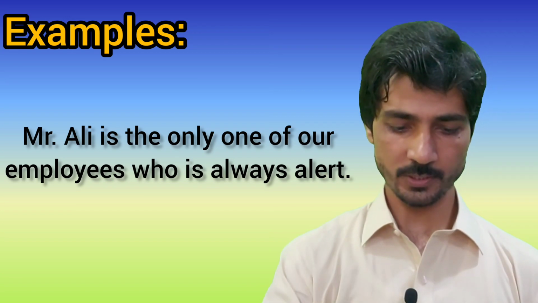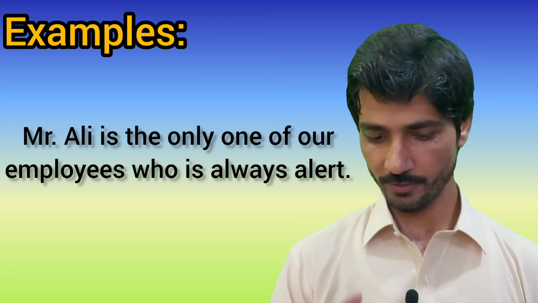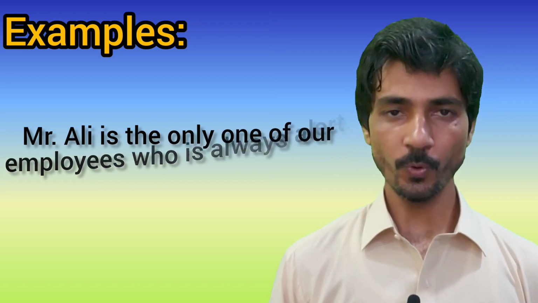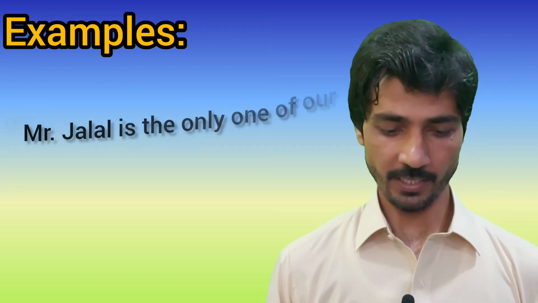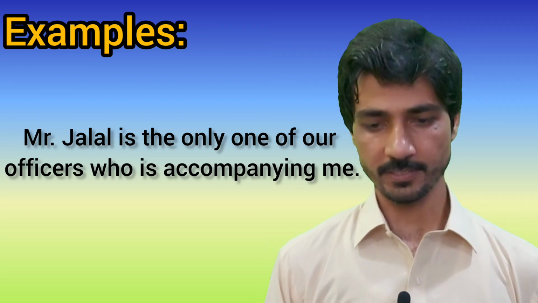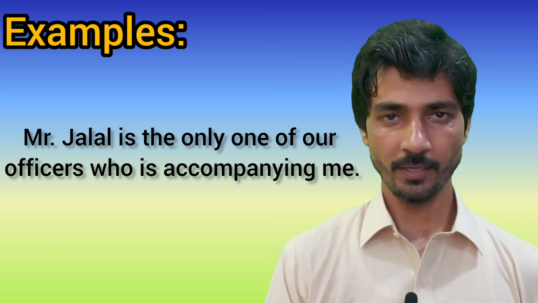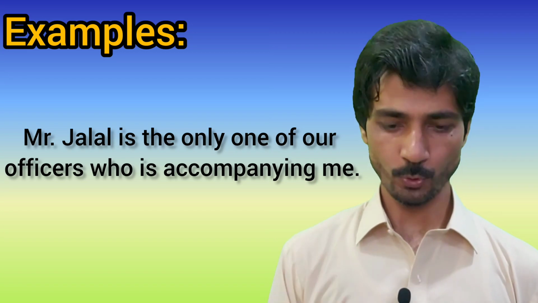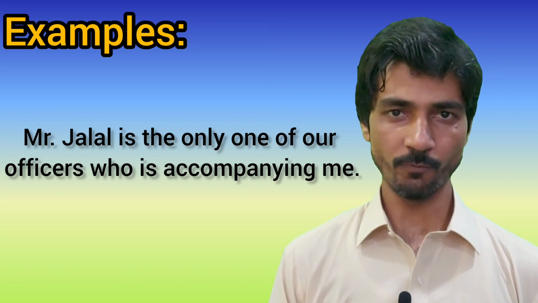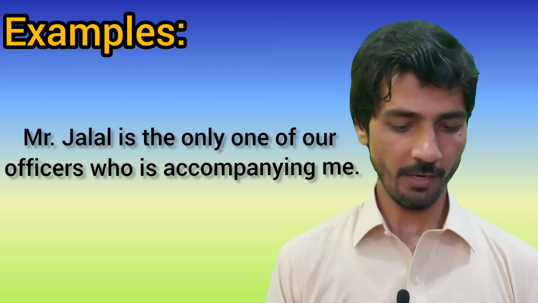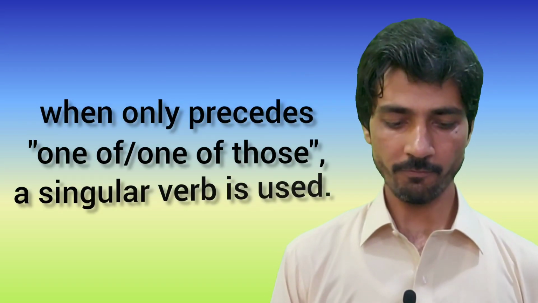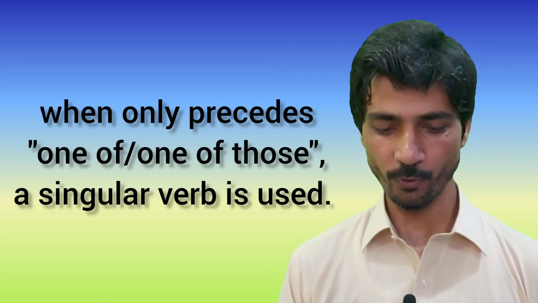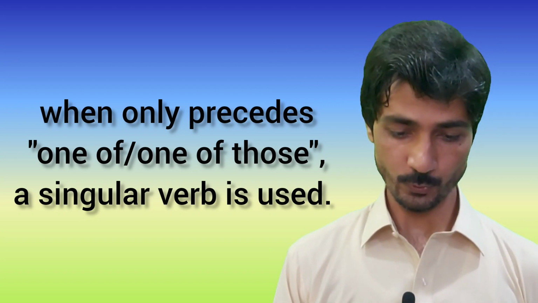Here who agrees with the only one of the many employees, therefore a singular verb is used. Likewise, Mr. Jalal is only one of our officers who is accompanying me. In this example, we are talking about only one of those officers, therefore a singular verb is used. So we have an exception to this rule if the word only precedes. Precedes means comes before one of or one of those.